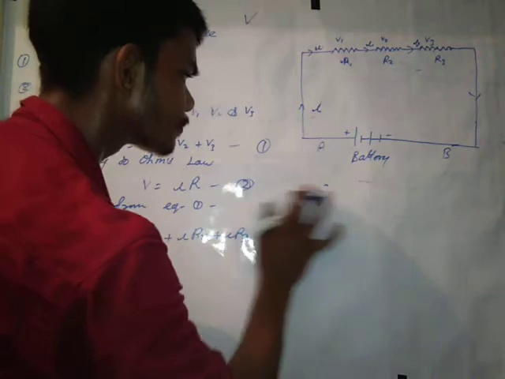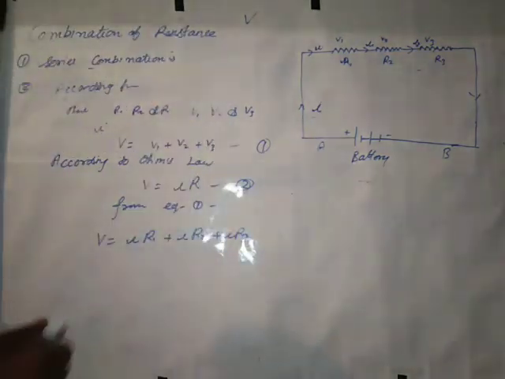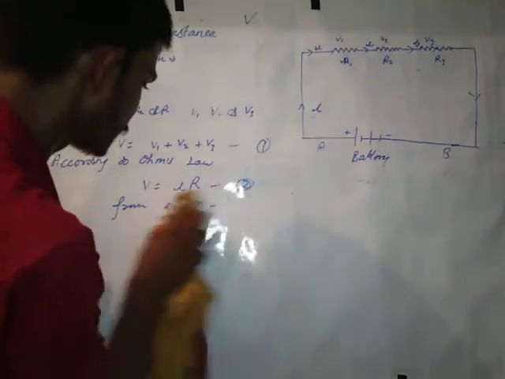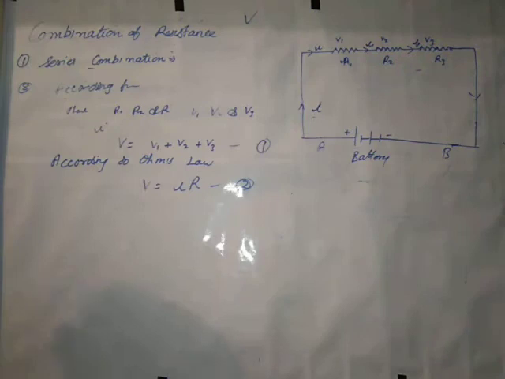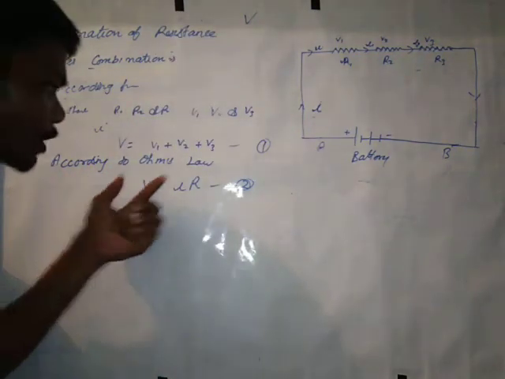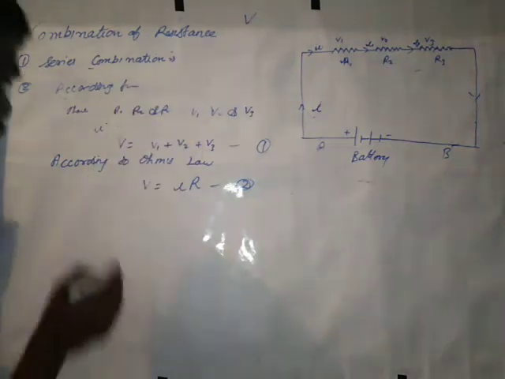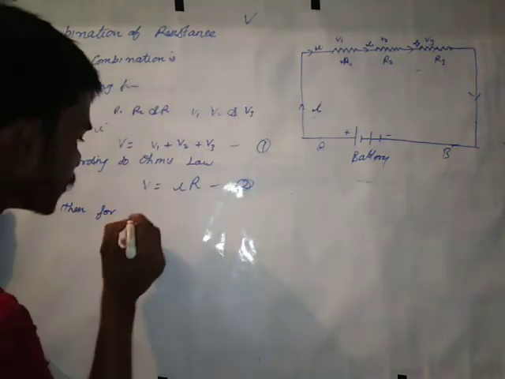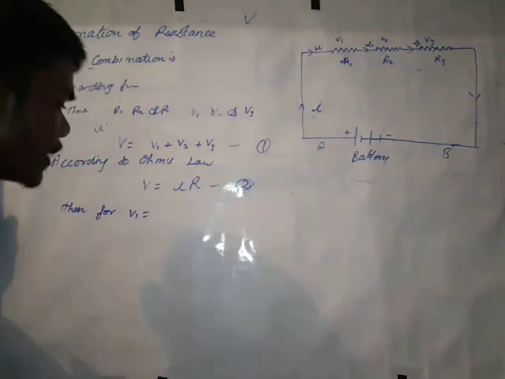Ohm said that V is equal to IR. Then for V1, what will it be?